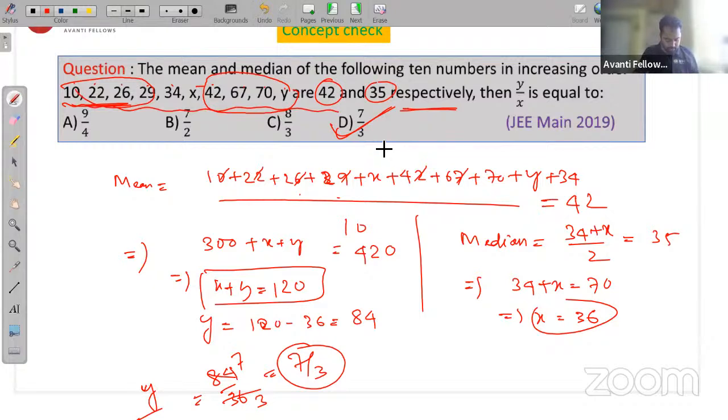Which question is not understood, beta? I saw the message now. Which question you didn't understand? Can you ask again? Is this question clear? Is it clear to all guys? Yes, Jinkle, is it clear?